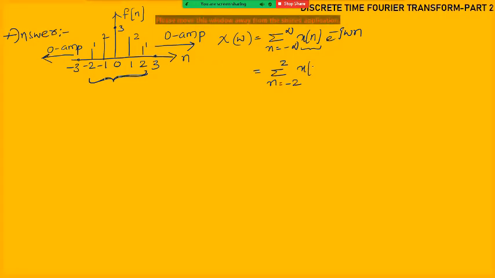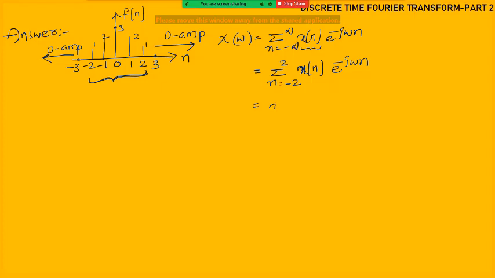So that's why I have changed the n limits from -2 to +2, x of n e power minus j omega n. Now we just need to substitute these n values. First you take n is equal to -2, next n is equal to -1, n is equal to 0, n is equal to 1, n is equal to 2. We should take integers only because it is discrete.